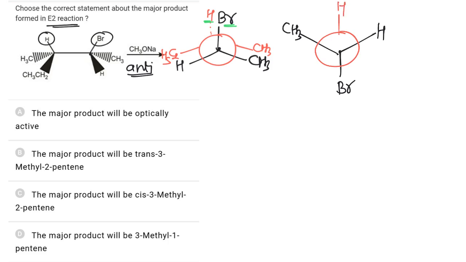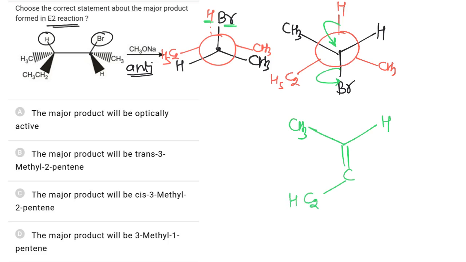Hydrogen is present here, C2H5 at this position and CH3 at this position. Now H and Br are removed, so the product formed is similar to this. CH3 situated here, hydrogen, carbon, C2H5 and CH3 at this position.